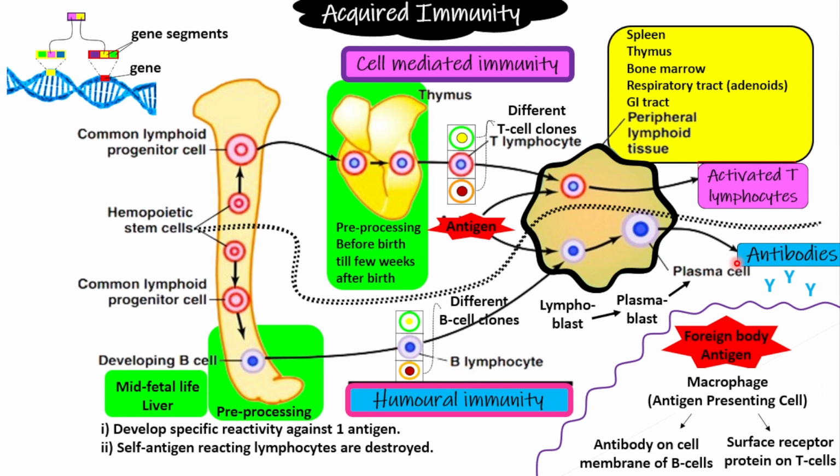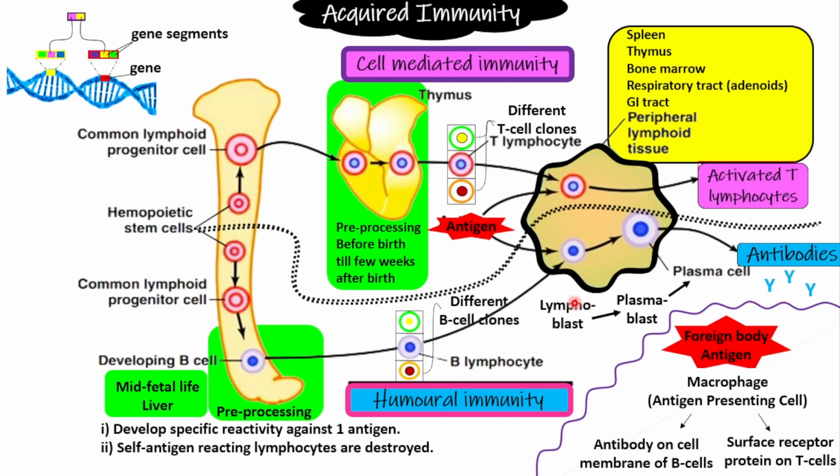So basically, antibodies are not directly produced by B lymphocytes. They are produced by plasma cells. B lymphocytes will be converted into plasma cells. And what are the steps? B lymphocyte will first be converted into lymphoblast, lymphoblast will be converted into plasmablast, and plasmablast will form plasma cell, and this plasma cell will produce antibodies.